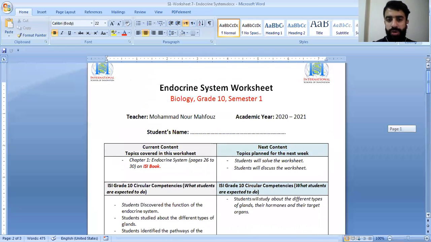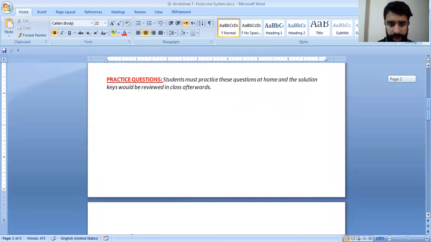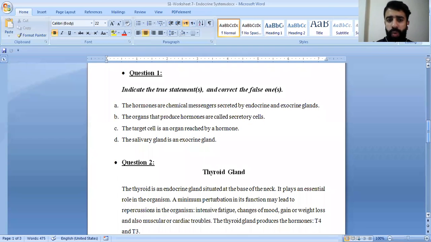Hello, Gaetan. Here we go to the endocrine system worksheet number 1, pages 26 to 30 on your ISI book. So here we start with question number 1. Indicate the true statement or statements and correct the false one or ones.